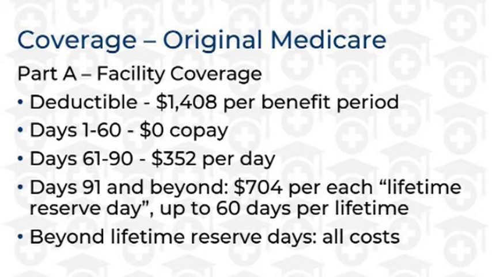Coverage. Medicare Part A covers a beneficiary if they are to receive Medicare-approved care at a facility, including inpatient hospitalizations, skilled nursing facilities, and home health care. For inpatient hospitalizations, the client must satisfy the Part A deductible before Medicare will cover the rest of their care for the first 60 days. If they are in a hospital beyond 60 days, they will pay a per-day copay up to 90 days. Beyond 90 days, the client is utilizing their lifetime reserve days, of which only 60 are available while the client is enrolled in Part A. All charges beyond the lifetime reserve days are the responsibility of the beneficiary.